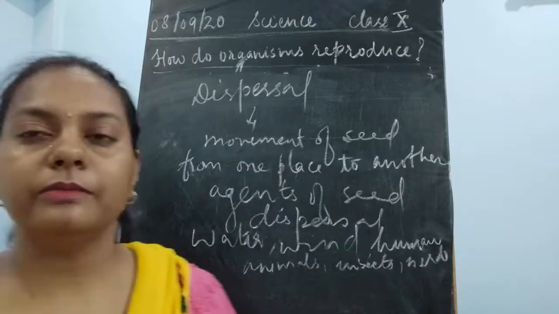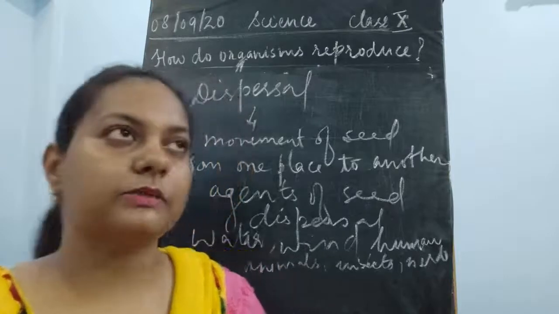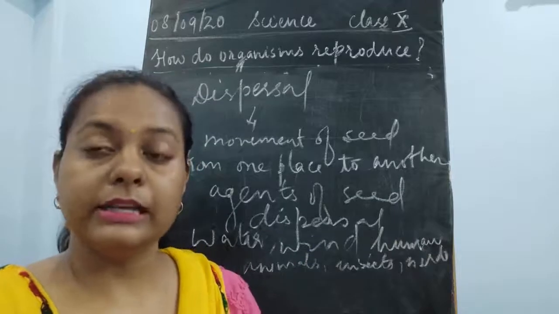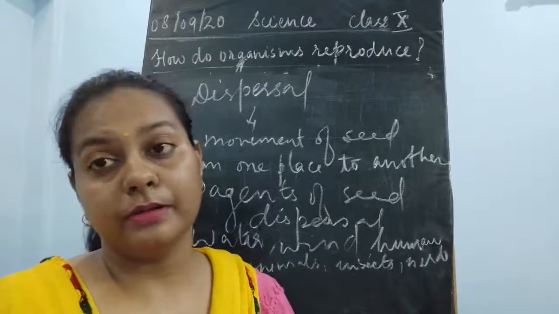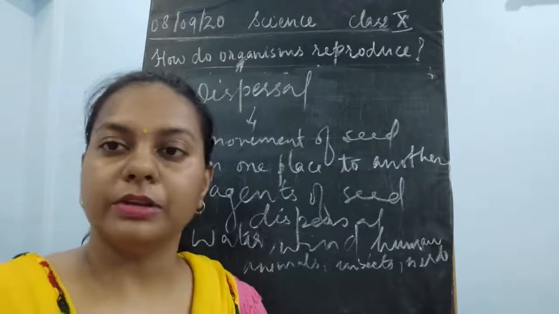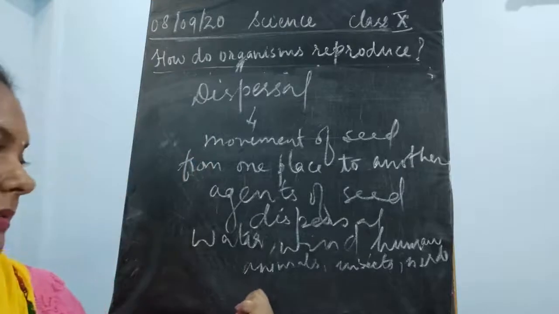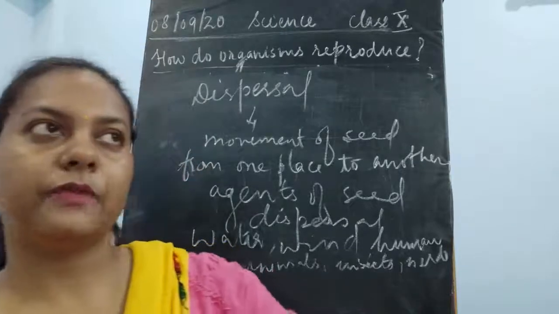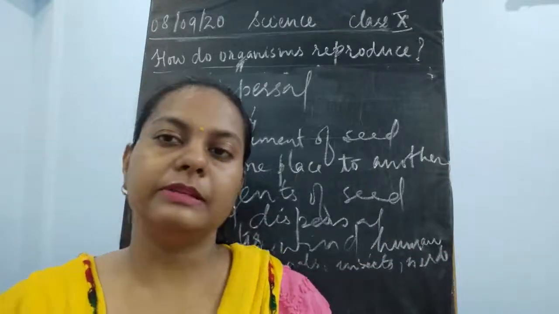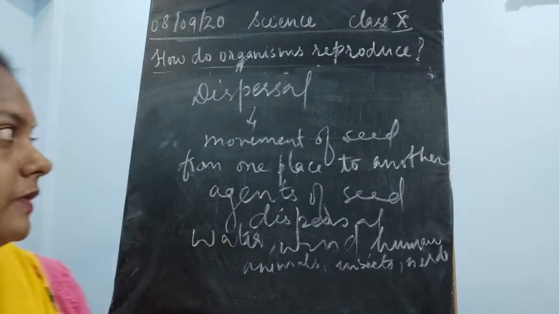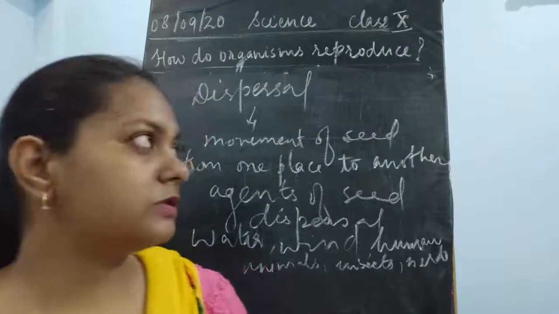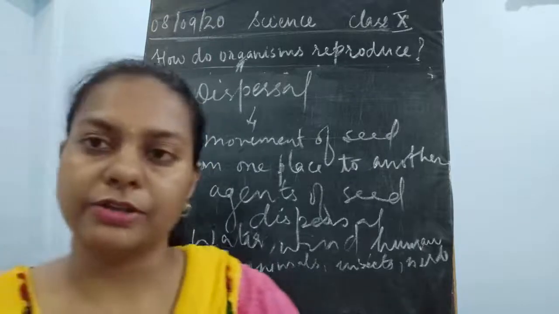Even human beings, we are seed dispersal agents. Why? Because we are eating berries and we are throwing away the seeds. Similarly, we are eating oranges and throwing away the seeds. So we are throwing the seeds here and there, and there it could germinate. Fine. Similarly, animals and birds also take up the seeds from one place to another place for eating purposes. If they fall down from their mouth, what happens? It starts germinating, because it is the nature of the seed to germinate once it gets the proper atmosphere.